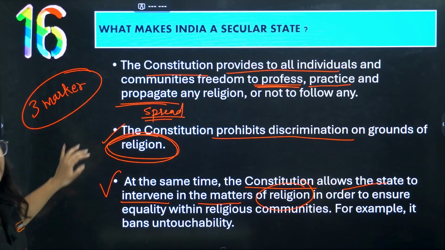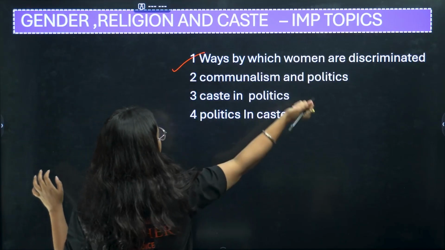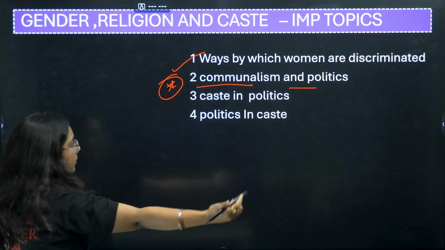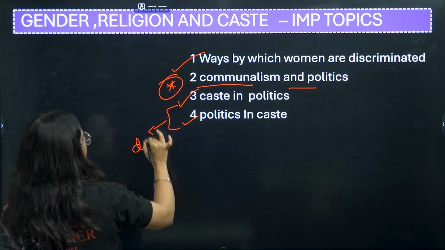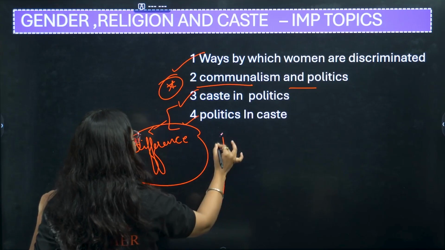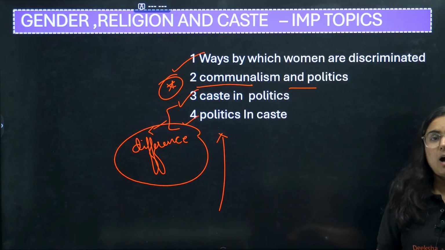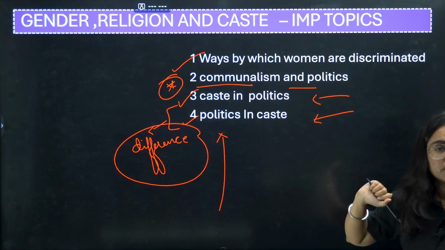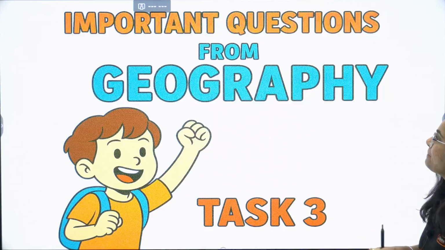Three points on what makes India a secular state. I'm just moving to important points, like the ways by which we have done it. Important point is communalism and politics. Next is caste in politics and politics in caste. Both have a difference. You can read the chapter thoroughly with these four important topics and the two questions we have discussed right now. I bet everything will be done. Pay more attention to both of these points. If you don't get it, then watch my one-shot explanation. You are going to get it.